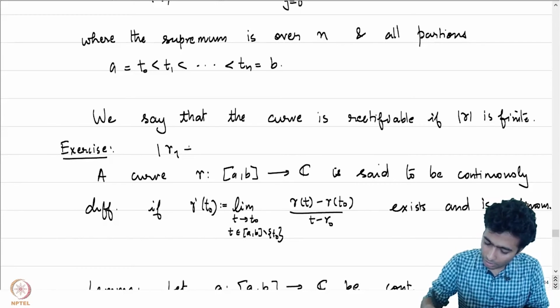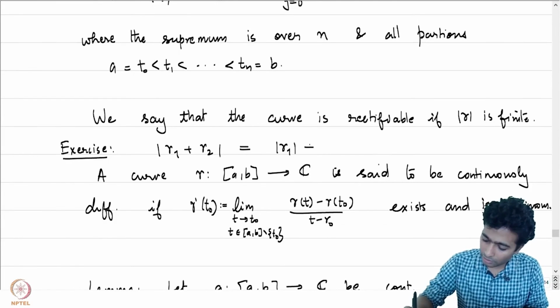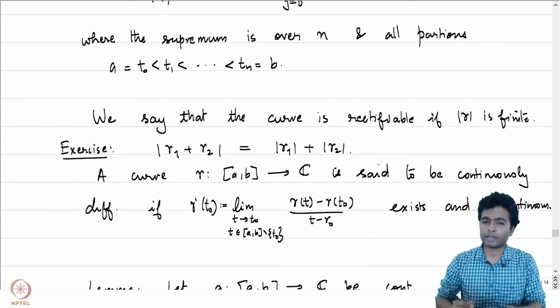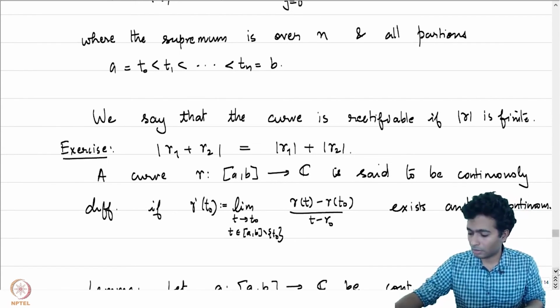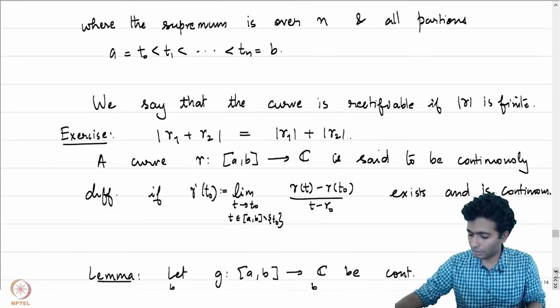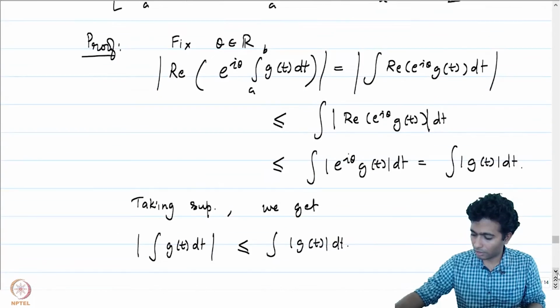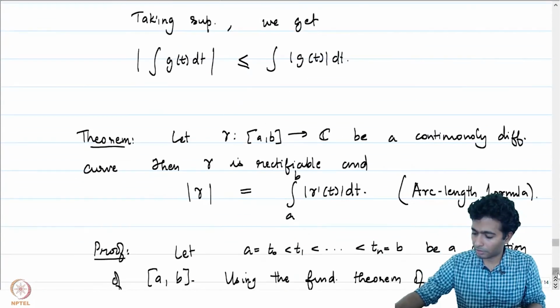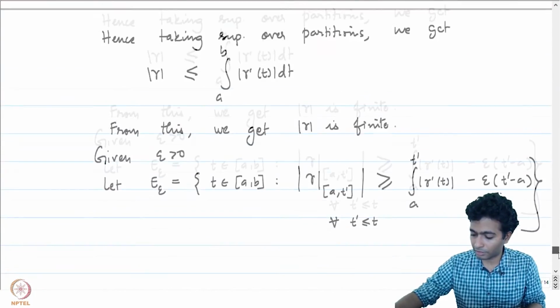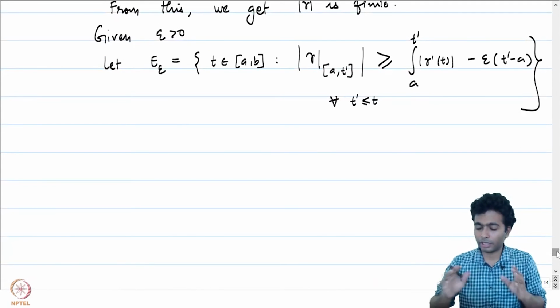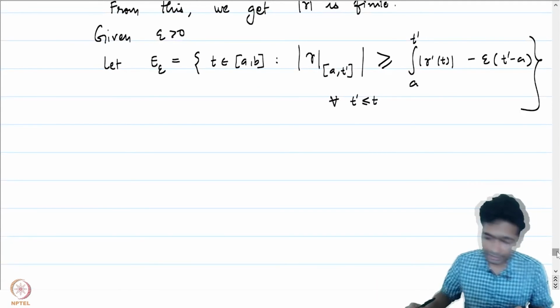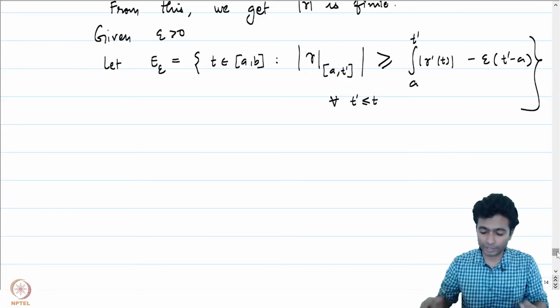Prove that the arc length of gamma 1 plus gamma 2 is exactly equal to the arc length of gamma 1 plus the arc length of gamma 2. I'll leave that as an exercise. It's not difficult. You have to be a little careful with taking the partitions. It's analogous to how you would have proven a similar result with Riemann integrals in your real analysis course. So I'll let you think about that exercise, because I'm going to use it now.